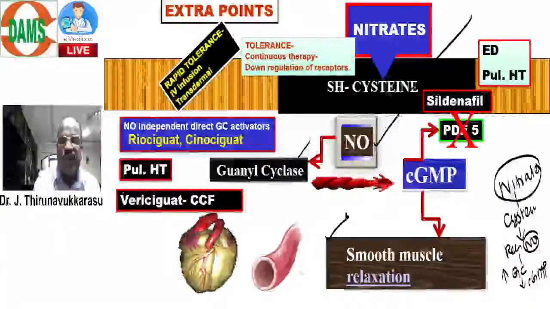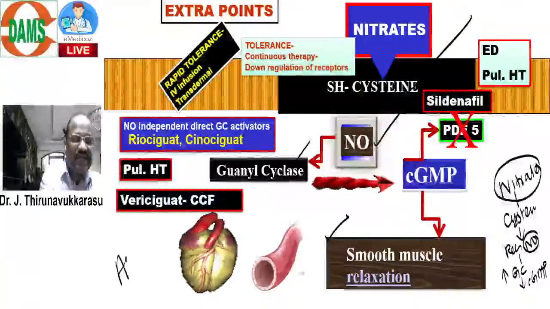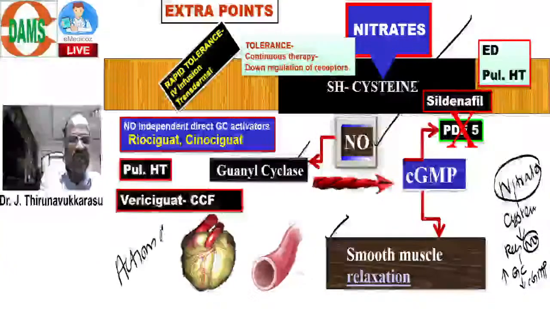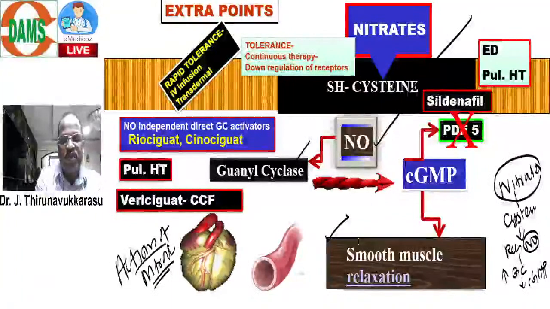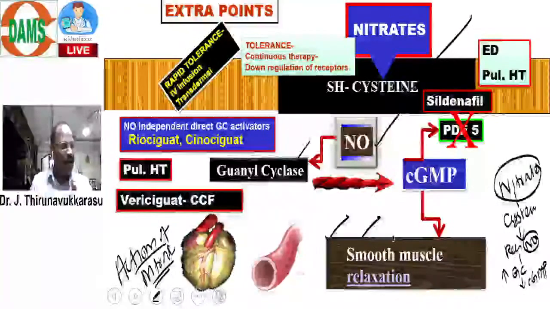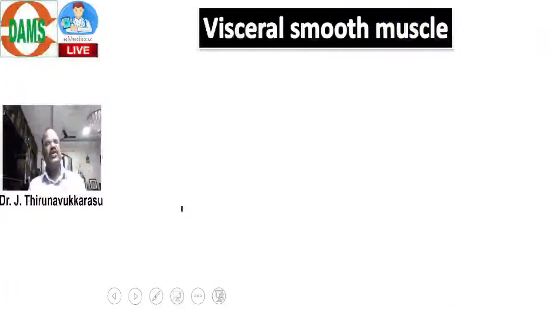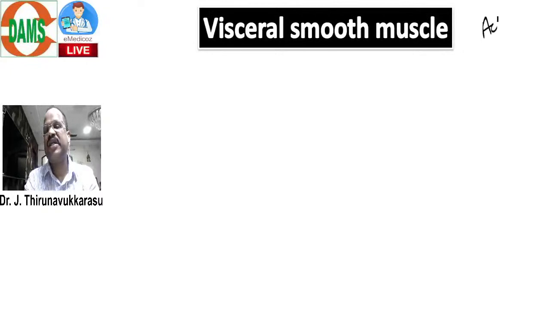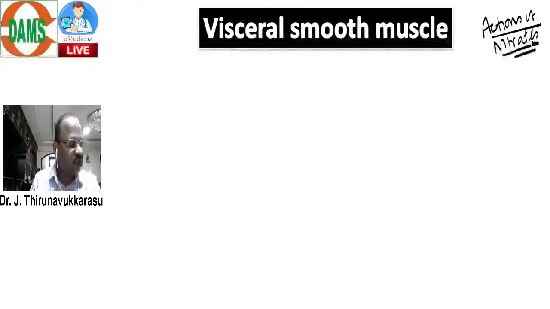Now, based on the mechanism of action, I want to study the actions. So, next point, I am going to discuss actions of nitrate. For that, you should know nitrate has smooth muscle relaxation property. And smooth muscle, we are dividing into vascular and visceral. So, when we talk about action, we go one by one. First, we go for visceral smooth muscle action. In that, first we go for actions on visceral muscle.